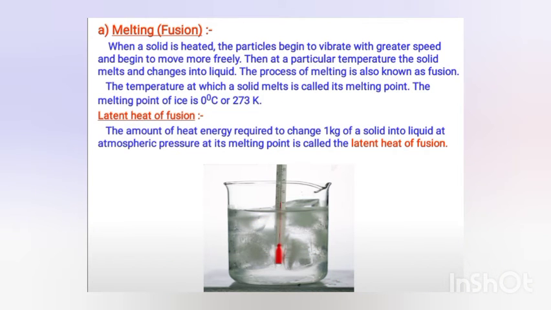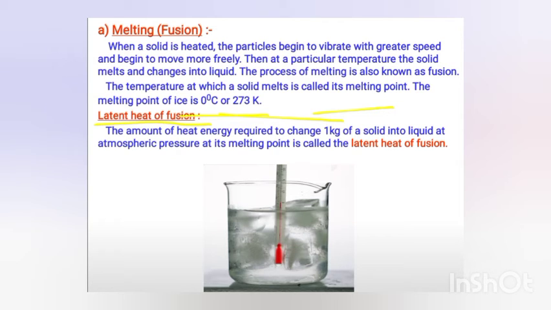So melting, when the solid is heated, it changes into the liquid. That process is melting. It is also called fusion. The temperature at which solid melts is called its melting point, and the melting point of ice is 0 degrees Celsius, and in Kelvin scale it is 273 Kelvin.